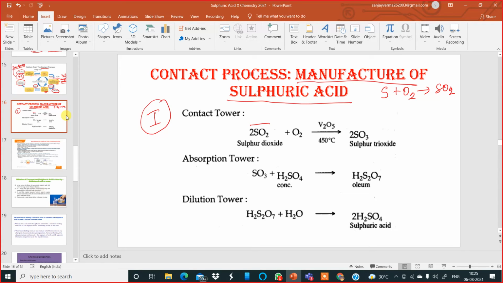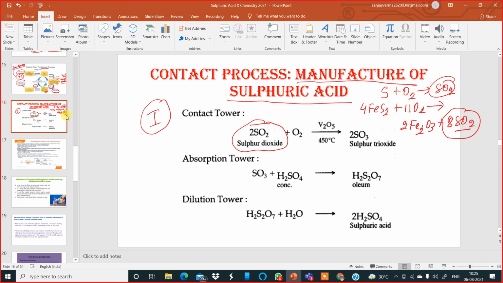Or if you burn iron pyrites, 4FeS2, in oxygen, this will also give sulfur dioxide and iron oxide. So here the sulfur dioxide obtained is 8SO2. I am talking about this sulfur dioxide which is produced either here or over here. In the contact tower, sulfur dioxide is reacted with oxygen. The catalyst is vanadium pentoxide. The temperature is between 450 to 500 degrees Celsius. Then we obtain sulfur trioxide.